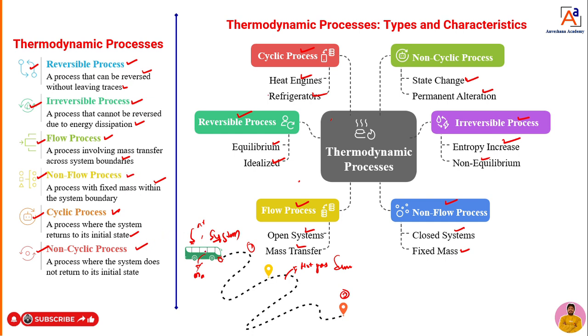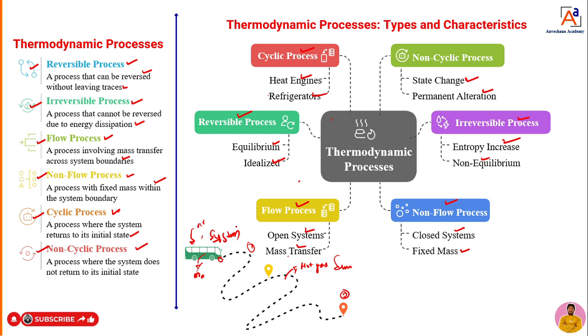Then, the cyclic process. What is a cyclic process, dear students? It is a process in which the system returns to its original position, and the initial and final properties of the system are identical. That is known as cyclic. If the properties do not return to their original values, it is a non-cyclic process, dear students.